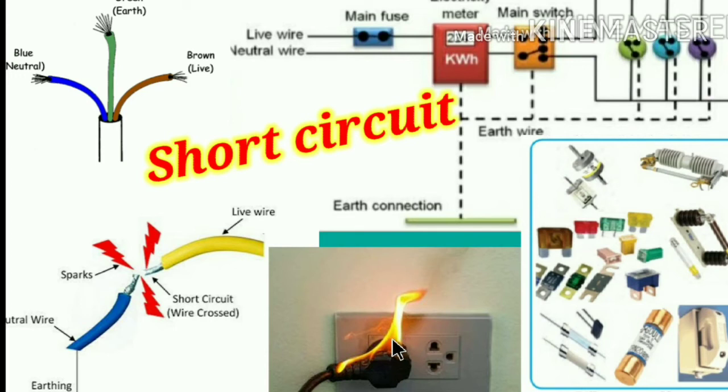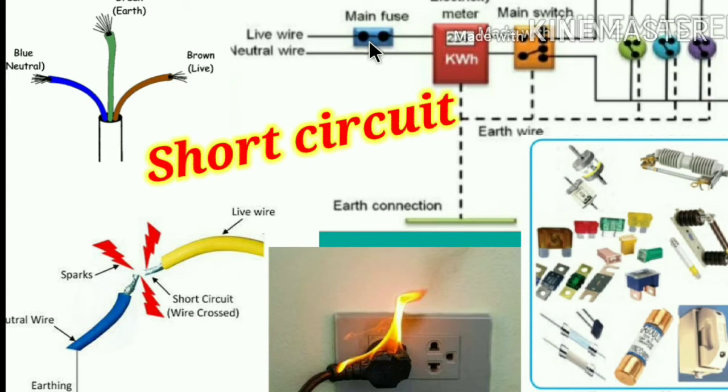So for avoiding this, they use the fuse wire, and this is a precautionary measure. These are the different types of fuse that are used as a precautionary measure, which you also studied in the previous standard. As soon as high current flows in the circuit, the fuse wire melts.